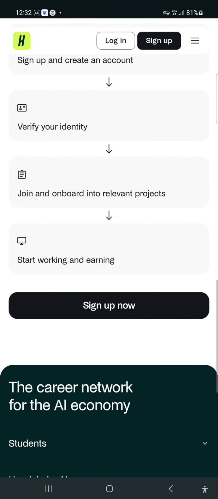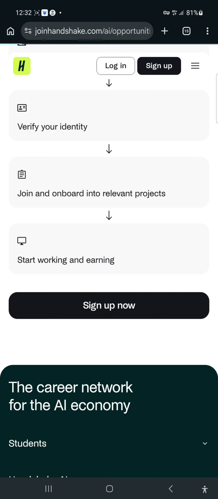So now we just click on sign up now, since you don't have an account. We need to create an account. Mind you, this is not accessible in Nigeria. I'm actually using a US proxy to access this website. If you don't use a proxy or VPN, you cannot access this website.